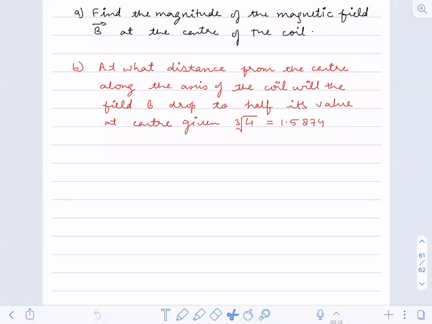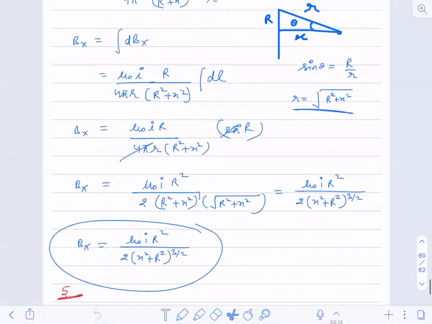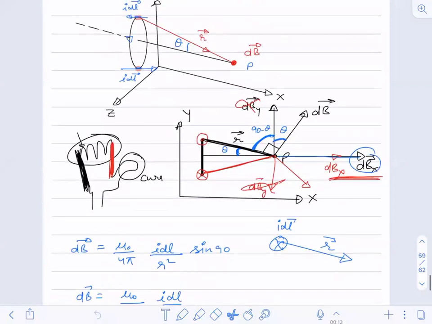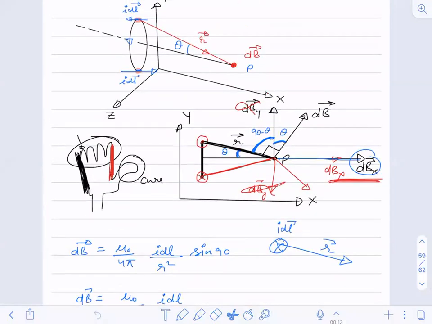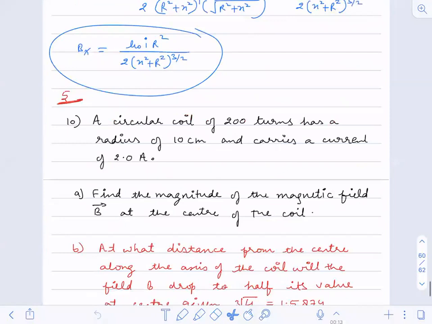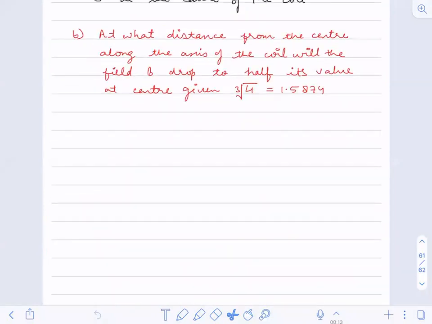So, yesterday we were doing sums, correct? And we had done this derivation. So, today we are going to start Ampere's circuital law. Okay? Ampere's circuital law. Yesterday itself, I told you that this law is very, very important.